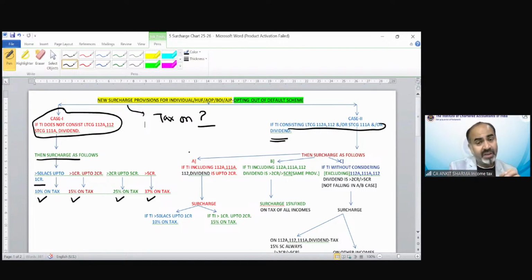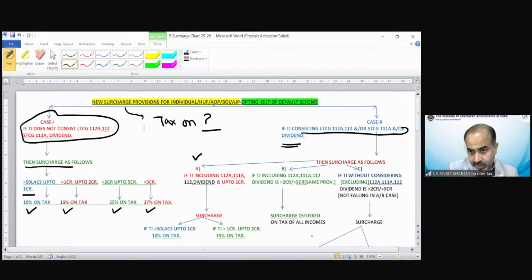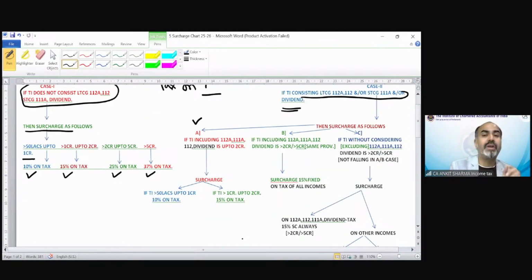So now we are having 3 cases. Case number A says: if total income including 112A, 111A, 112 or dividend is up to 2 crore rupees.